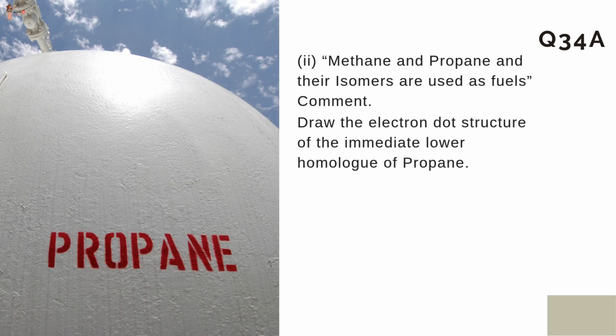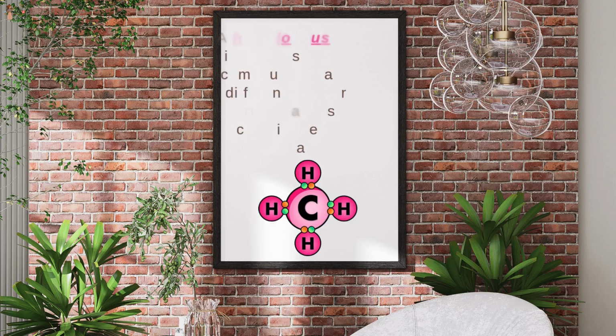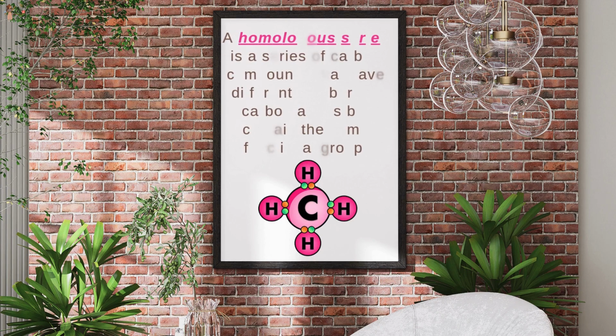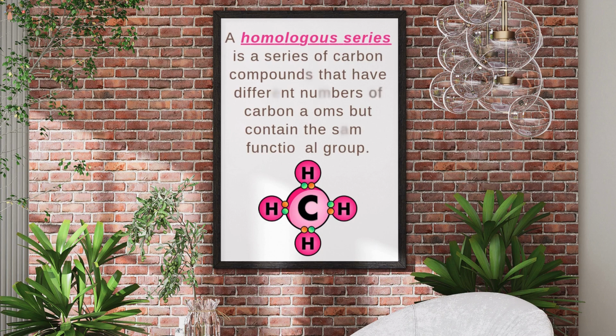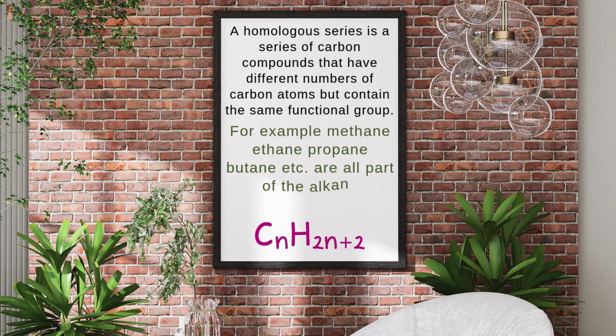And finally, two key characteristics of homologues within homologous series are, let's first get to know what a homologous series is. So, it is a series of carbon compounds that have different number of carbon atoms but contain the same functional group. For example, methane, ethane, propane, butane, etc. They are all parts of the alkane homologous series.